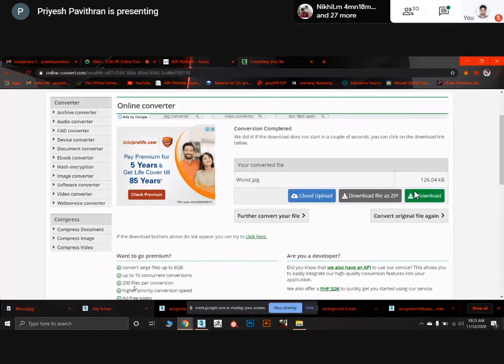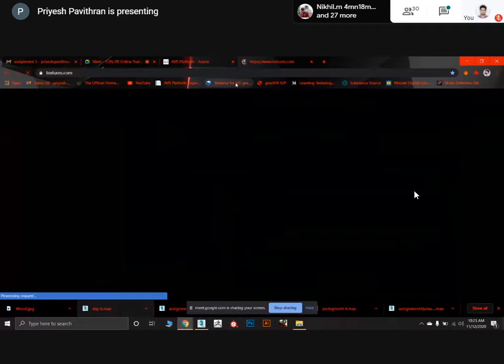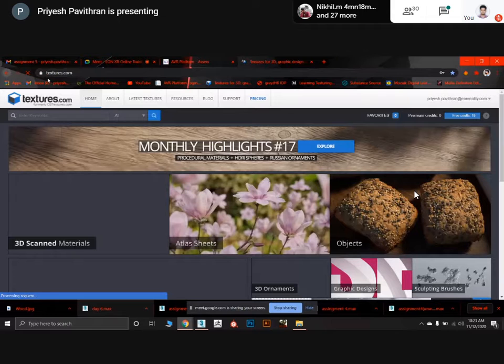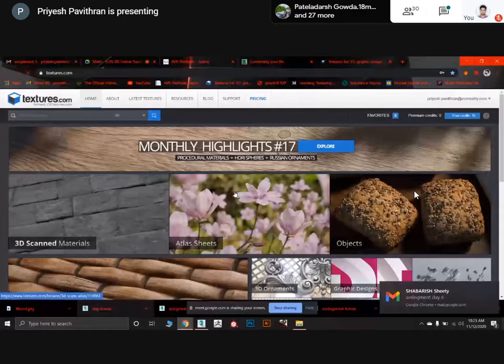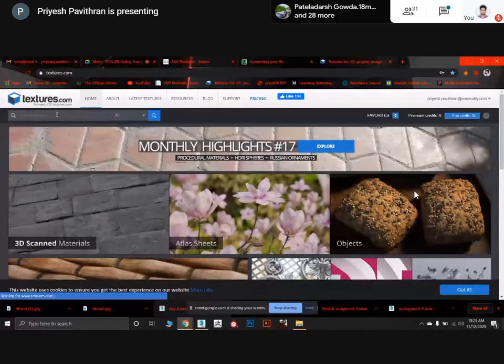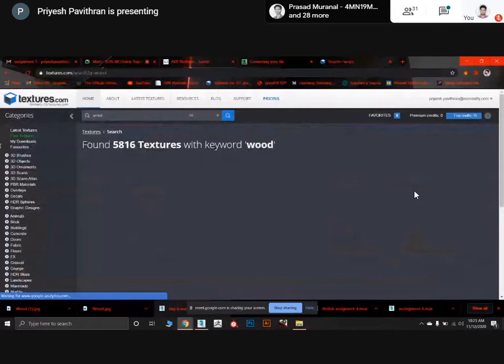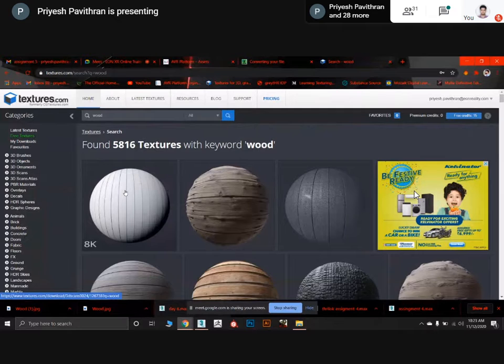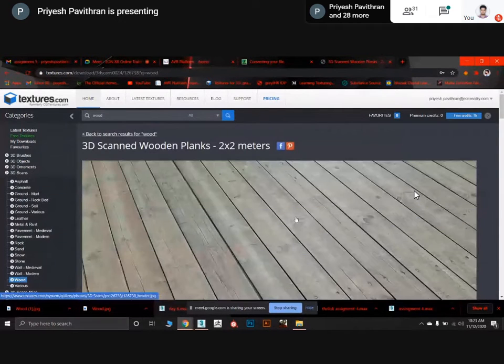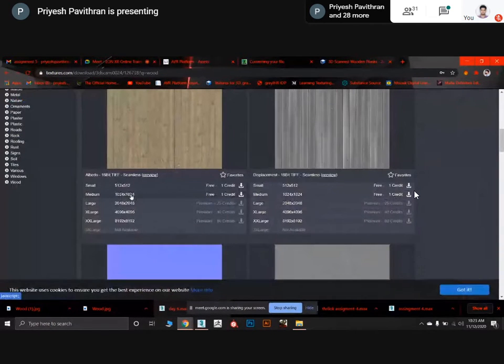I will show you once again. I will open this in a new tab. I have already signed in here. I will type wood or anything. Now I have selected this texture. I opened it. Now I downloaded this file.